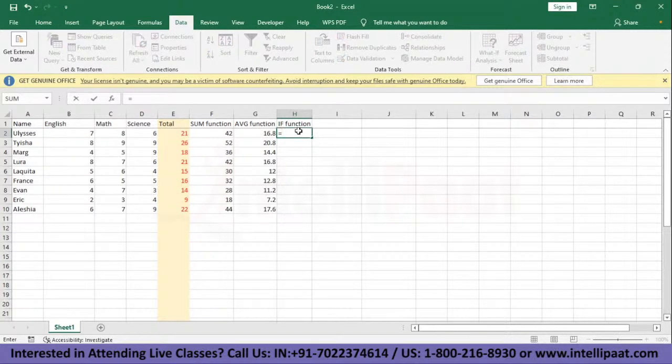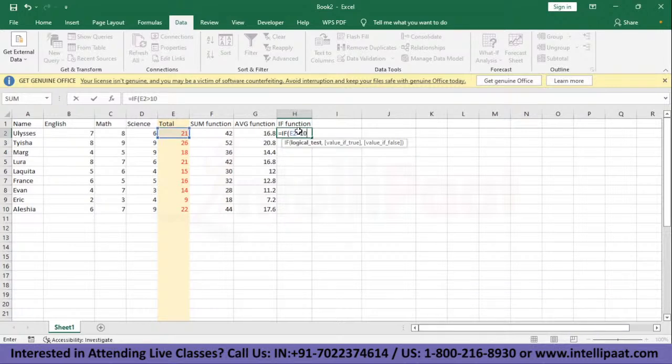As usual, we'll put the equals to. What we'll see, if the total is greater than 10, then the person has passed, otherwise they have failed. As you can see, only at one place we have a total that is less than 10. So we'll see if the if function returns the correct value or not. So equals to if, opening bracket. So the cell here we're talking about is E2.